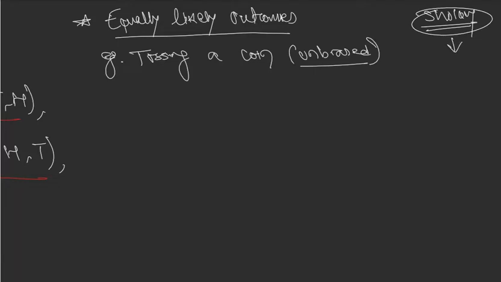Why I'm referring to this movie over here is because in this movie Sholay, the actor Amitabh Bachchan has a coin which is rigged. Rigged means biased. Why is the coin rigged in Sholay? Amitabh Bachchan knows very well because he wants to cheat his friend, Dharmendra. What is the story behind this coin? The coin has heads on both the sides.